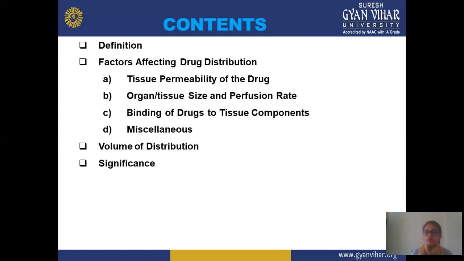And next is volume of distribution and significance. Volume of distribution means how much the drug distributes in your body, except the excretion rate or excreted amount of the drug. This is known as volume of distribution. And next, the last topic we discuss is significance. So let's start this topic one by one.